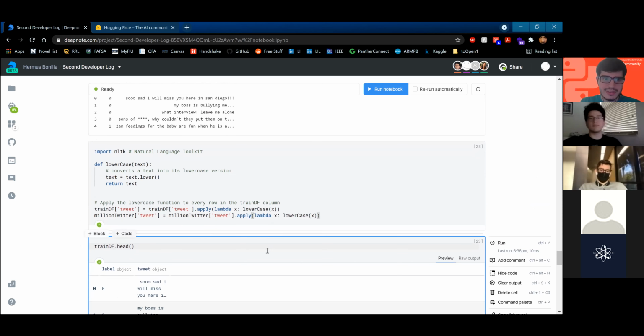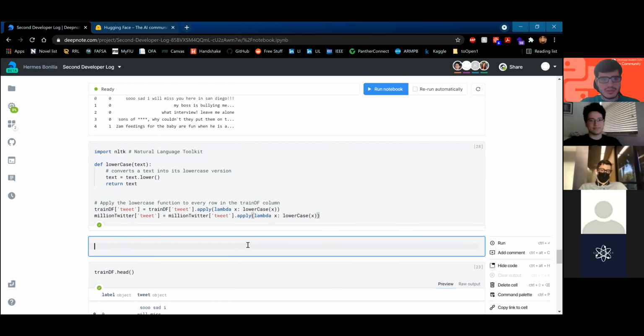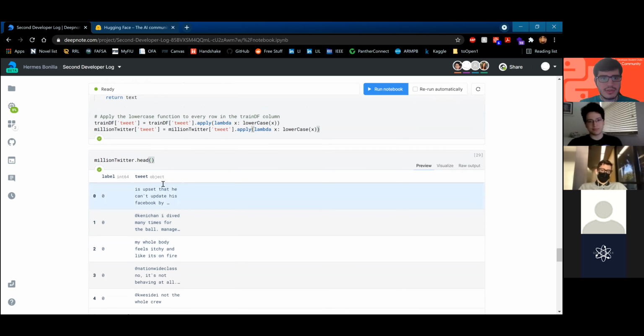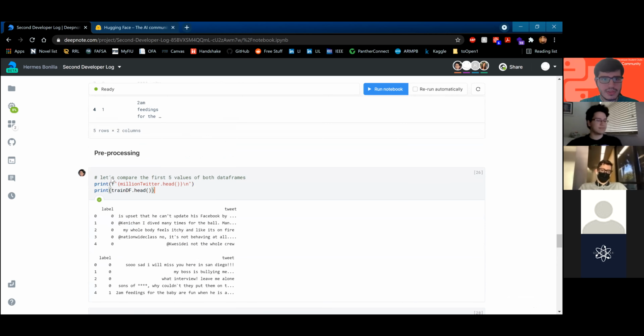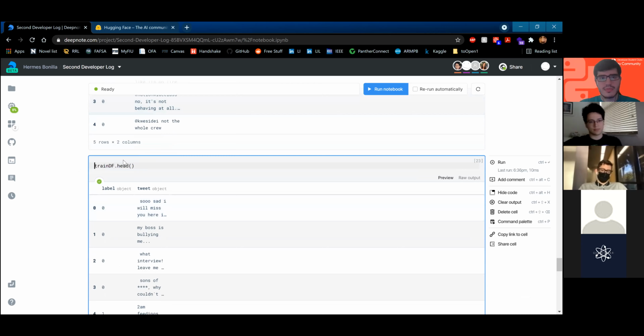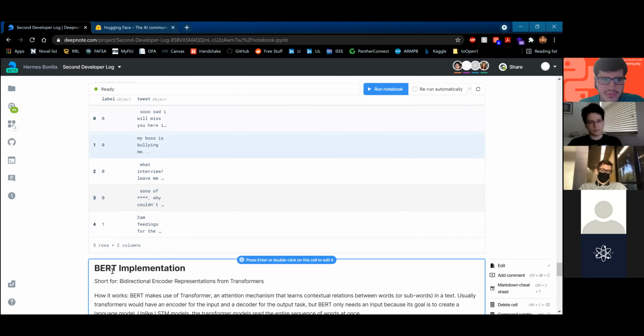Best practice, let's make sure those changes happen on both of them. Yeah, so looks like the changes took effect. This is for train df. Yep. All right. And we should probably concatenate them as well.